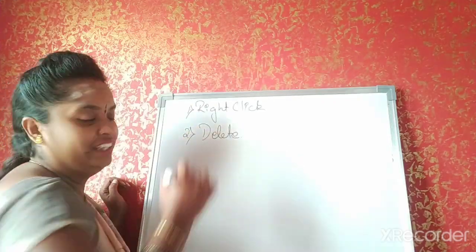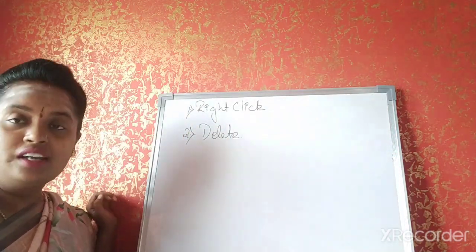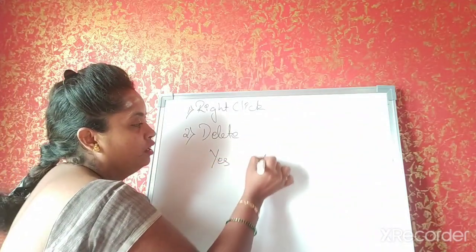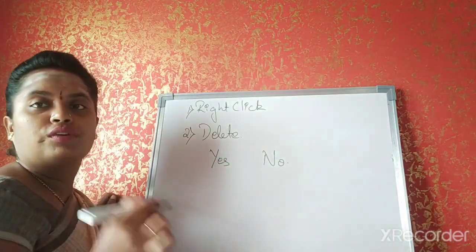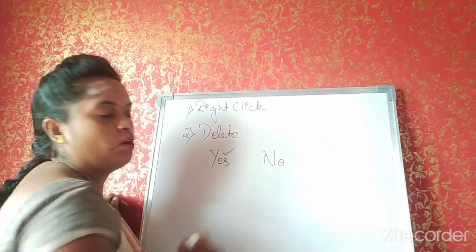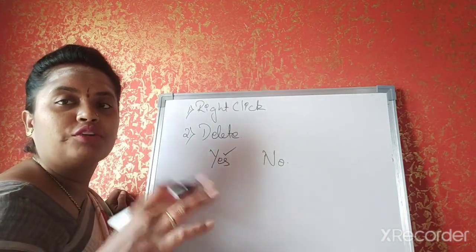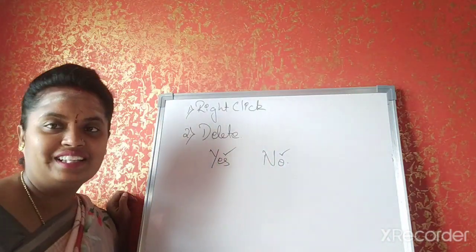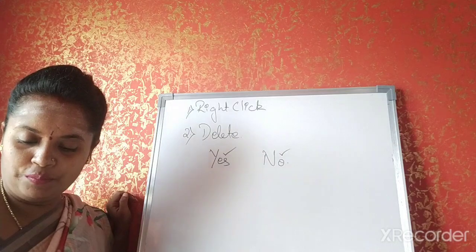Click on the delete option. Understand? It will ask you, do you want to delete? Yes or no. If you really want to delete it, click on the yes option. If you don't want to delete it, if you have changed your mind, click on the no option. Understand, children? This is how you are supposed to do it.